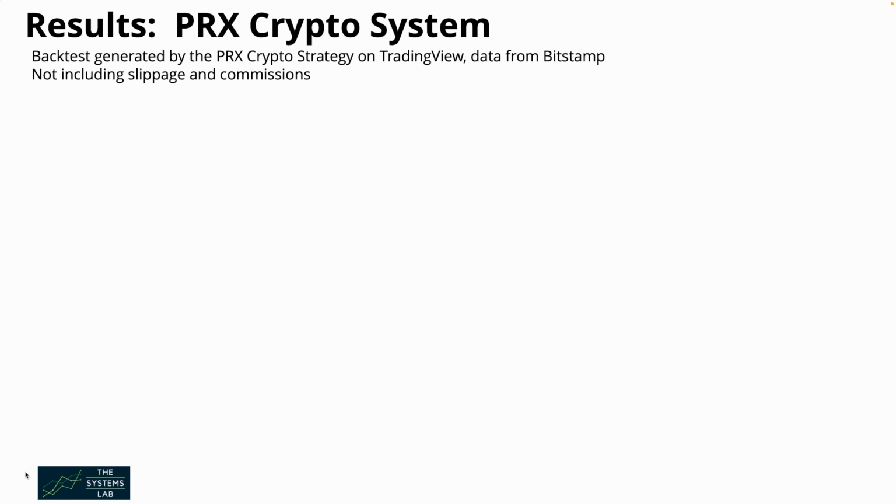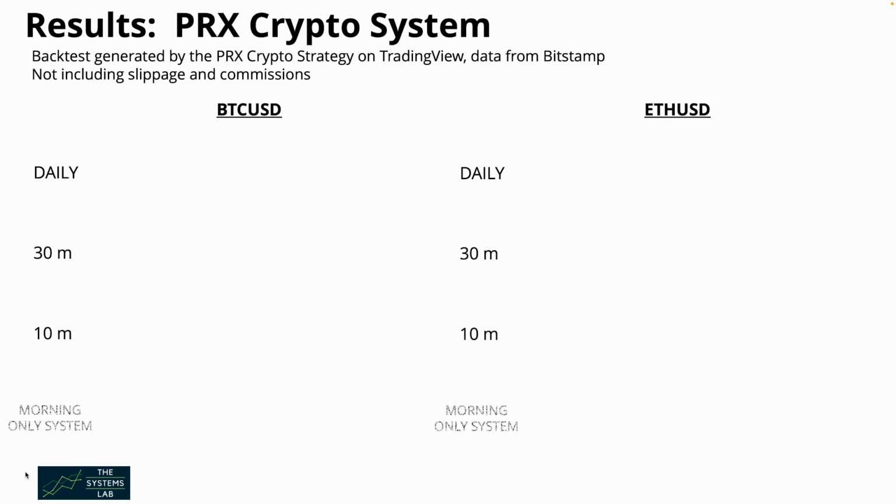And for this analysis, we're going to look at both Bitcoin and Ethereum using data from Bitstamp. And the results that we're going to look at come from backtests generated by the PRX Crypto Strategy on TradingView. So we are going to look at results for both Bitcoin and Ethereum, and we're going to look at trading on 4 popular time frames. We have daily bars, we have 30-minute bars, we have 10-minute bars, and then we're also going to take a look at the PRX morning only system, which trades intraday for 2 hours per day during the US morning session.